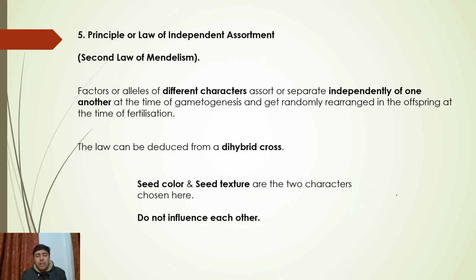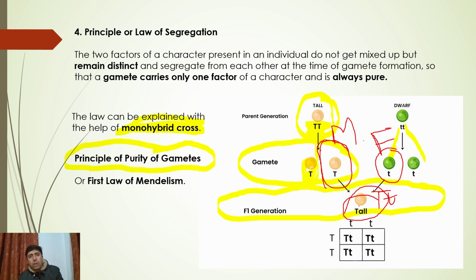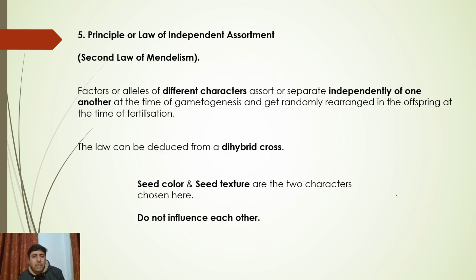Okay, lastly, the principle or law of independent assortment. So what does it say? The principle of law of independent assortment also is called as second law of Mendelism. Principle of law of segregation we called as first law of Mendelism, and principle of law of independent assortment we call as second law of Mendelism. So what does it state?